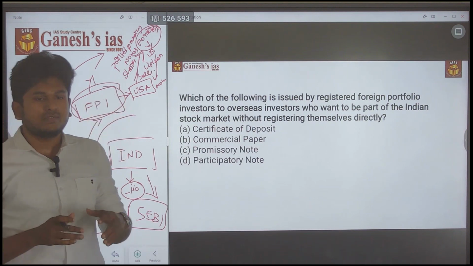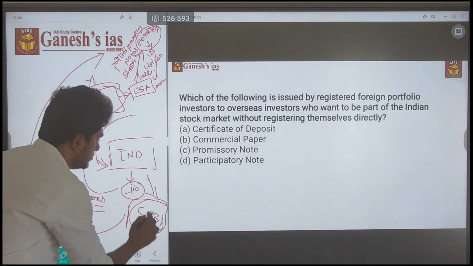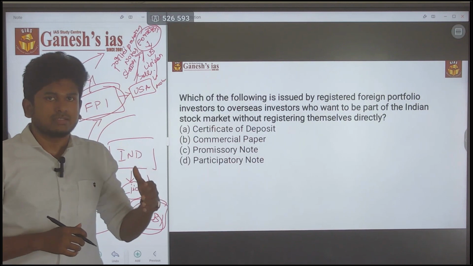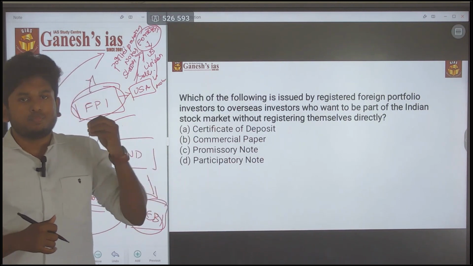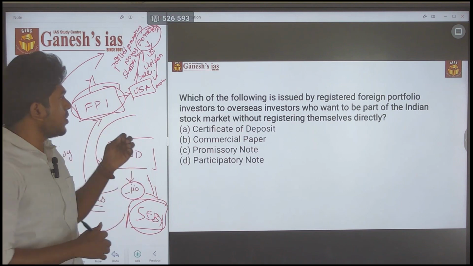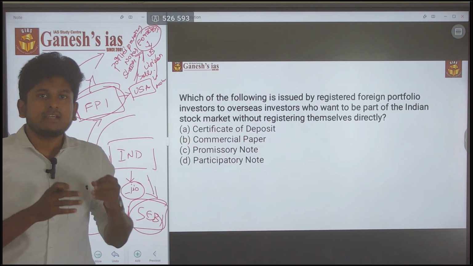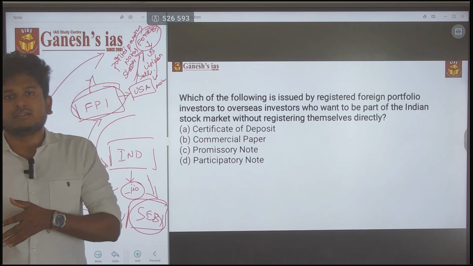In such a way his identity is hidden from SEBI. In such a way most terror organizations buy the shares through these participatory notes and make a lot of profit. With that profit they buy guns and act against India.